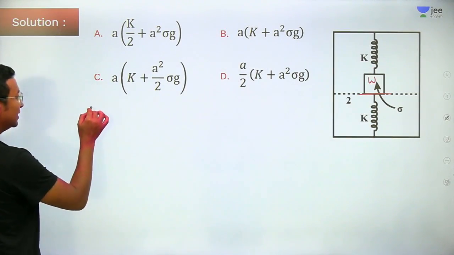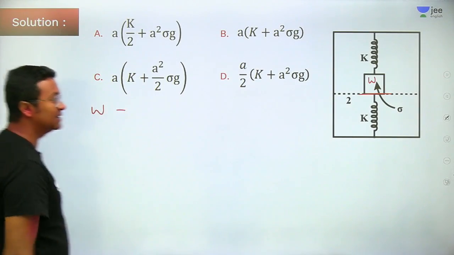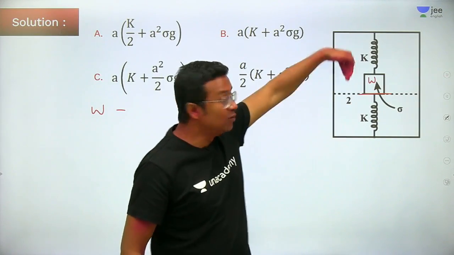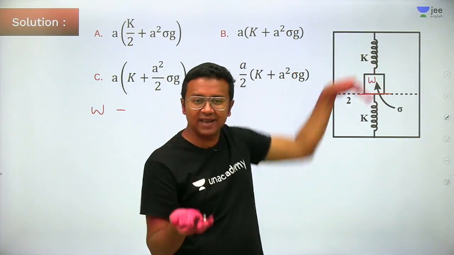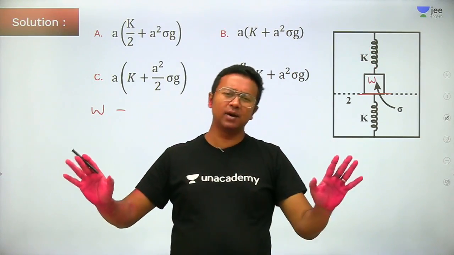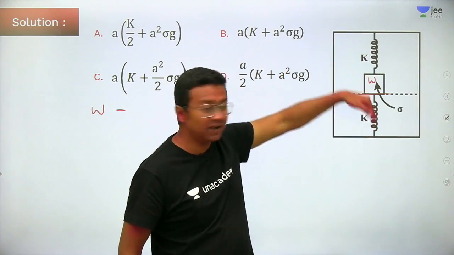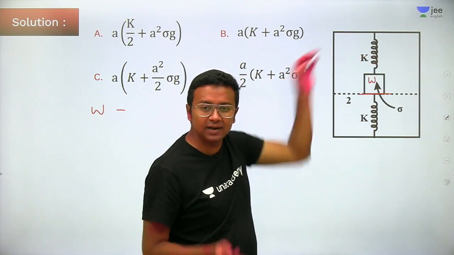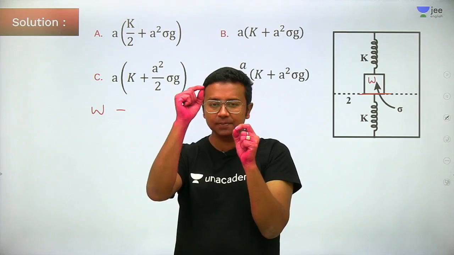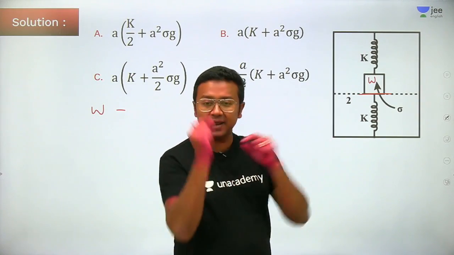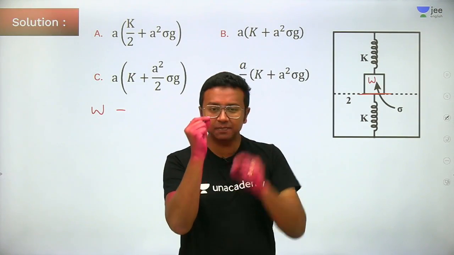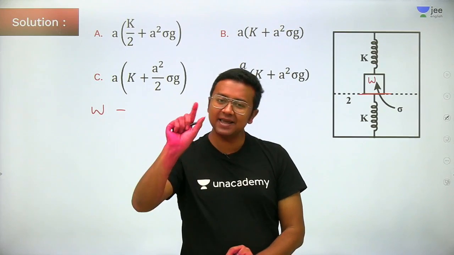Okay, so let's say this block has got a weight of W. So I can say W minus, now why minus? W will be acting in the downward direction. Listen to it very carefully. Stepwise we will go, you will be able to understand. Very simple. If weight is acting in the downward direction, it must have pulled the spring downward, the upper spring extension, the lower spring compression by x.